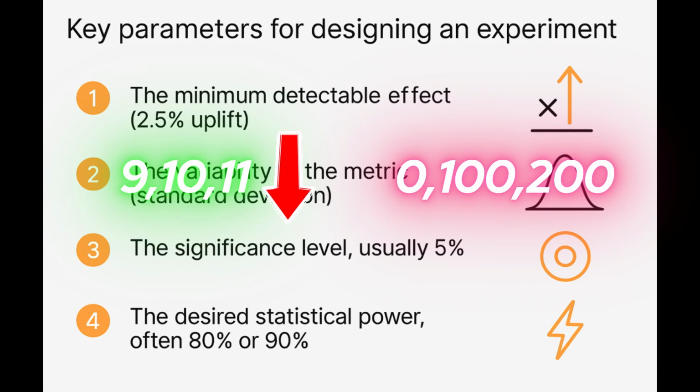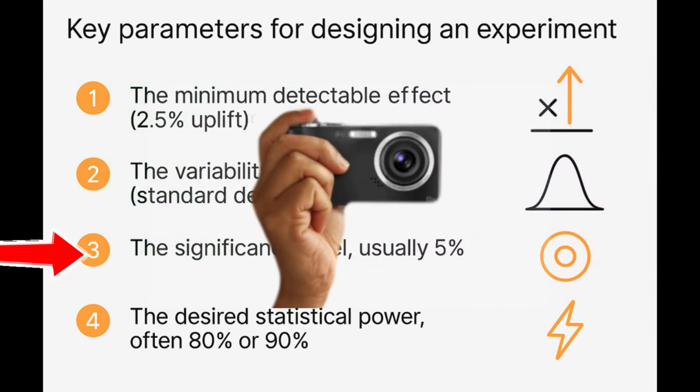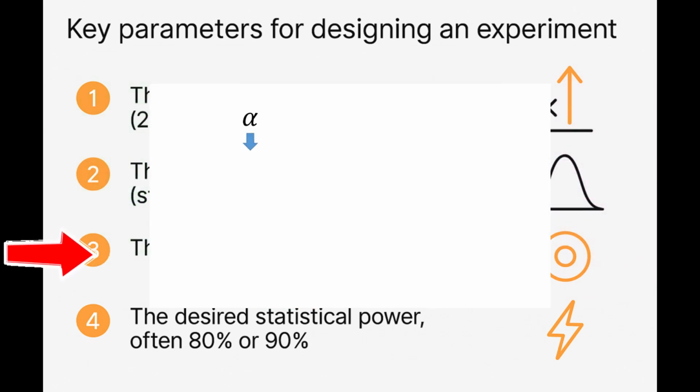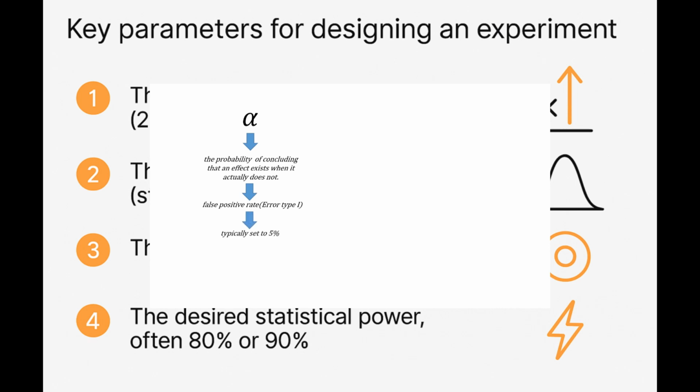Now, the variability is high. The third and fourth parameters are very important. Let's start with alpha. Alpha is the probability of concluding that an effect exists when in reality, it does not. In statistical terms, this is known as the false positive rate, or a type 1 error. In practice, we usually set alpha to 5%, meaning we accept a 5% chance of false alarms.